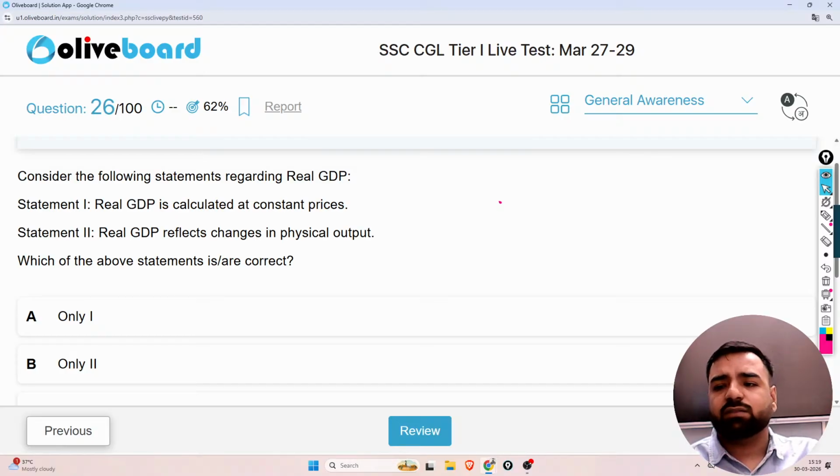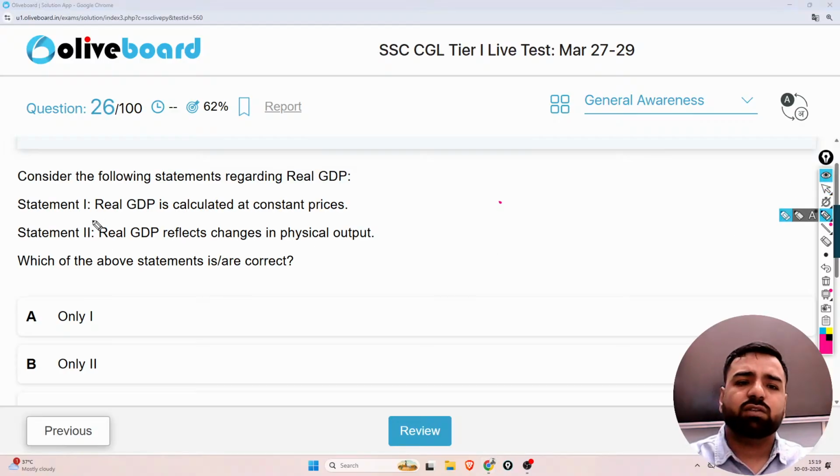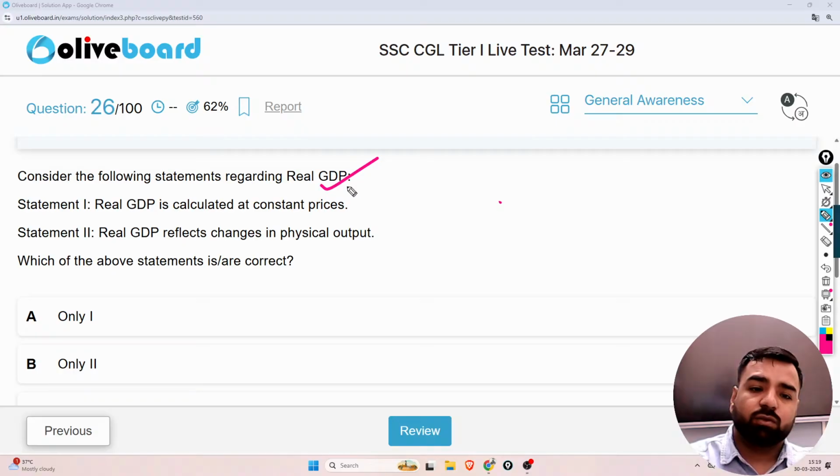The first question that was asked from the GKGS portion was this. The question was, you need to consider the following statements regarding real GDP. The first statement was, real GDP is calculated at constant prices, and that's absolutely correct. What was the second statement? The second statement was, real GDP reflects changes in the physical output. That's wrong. What was the question? Which of the following statement is or correct? So guys, only and only statement one would be correct.